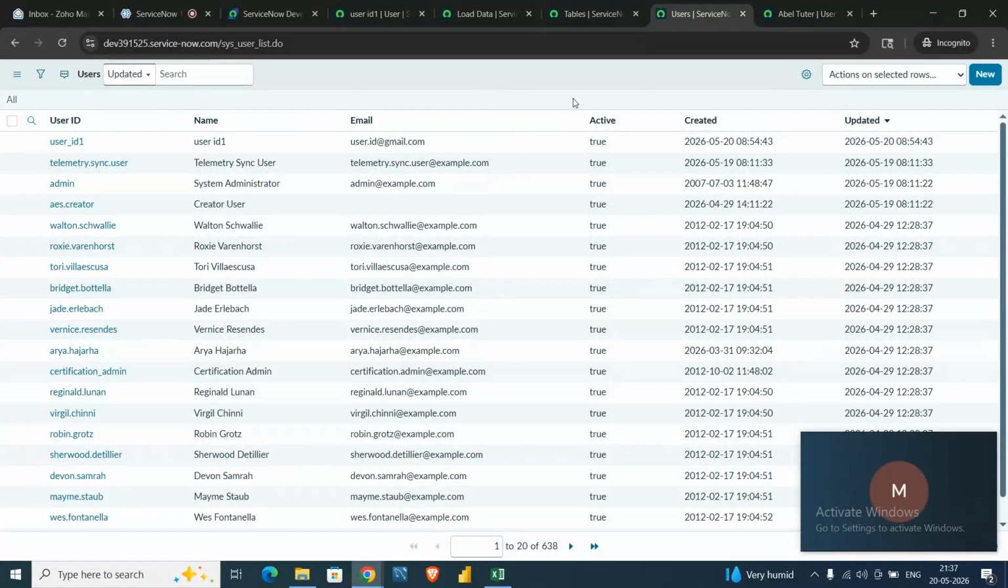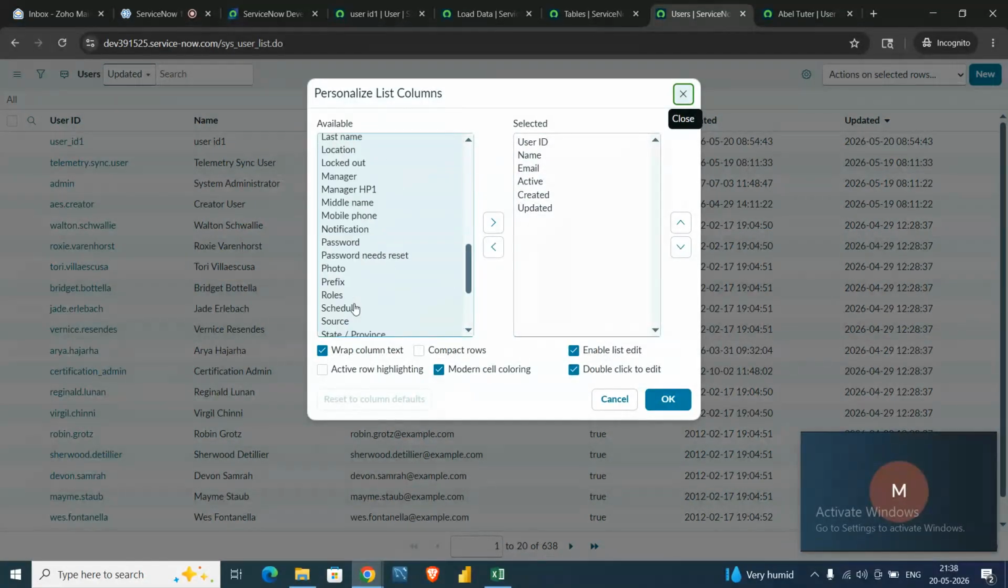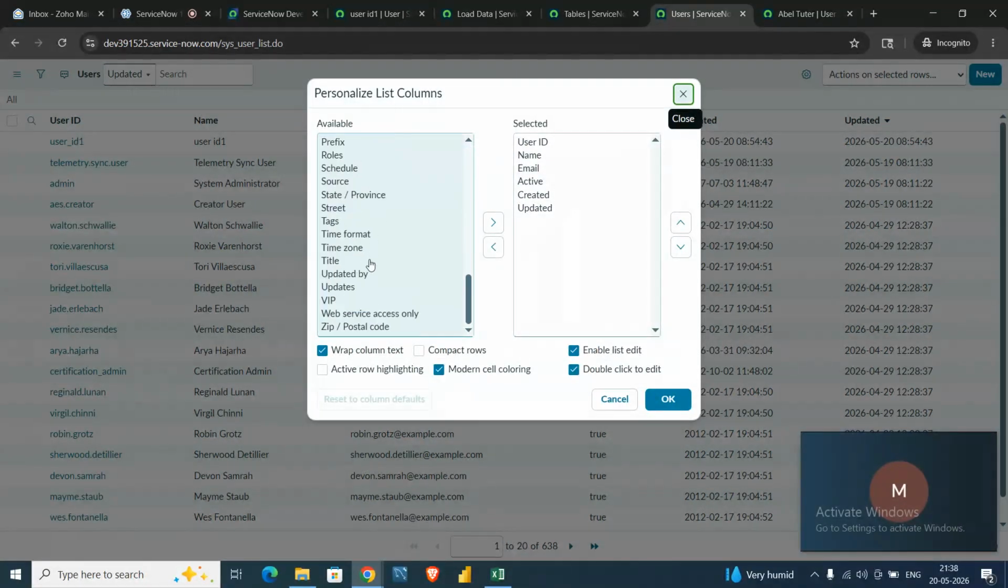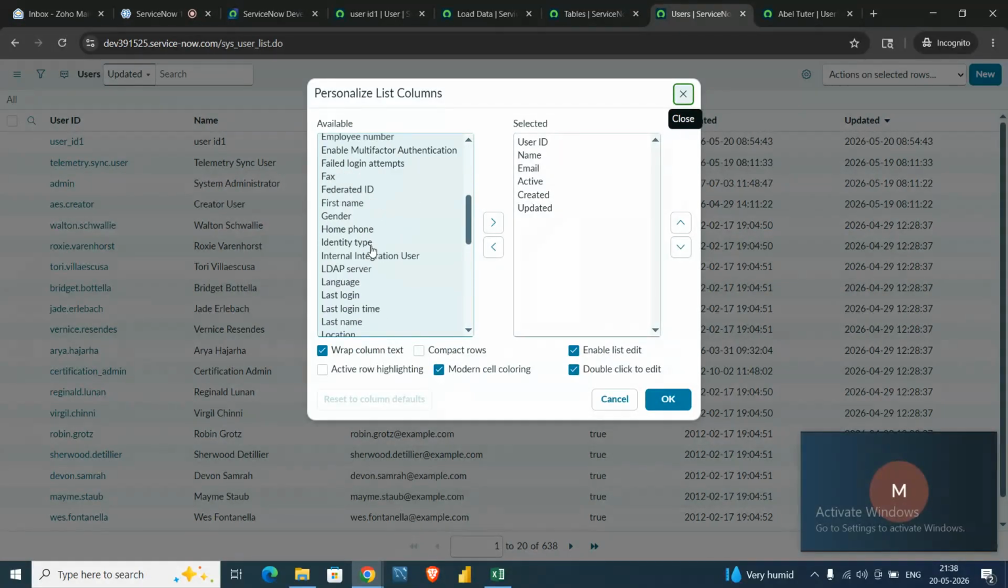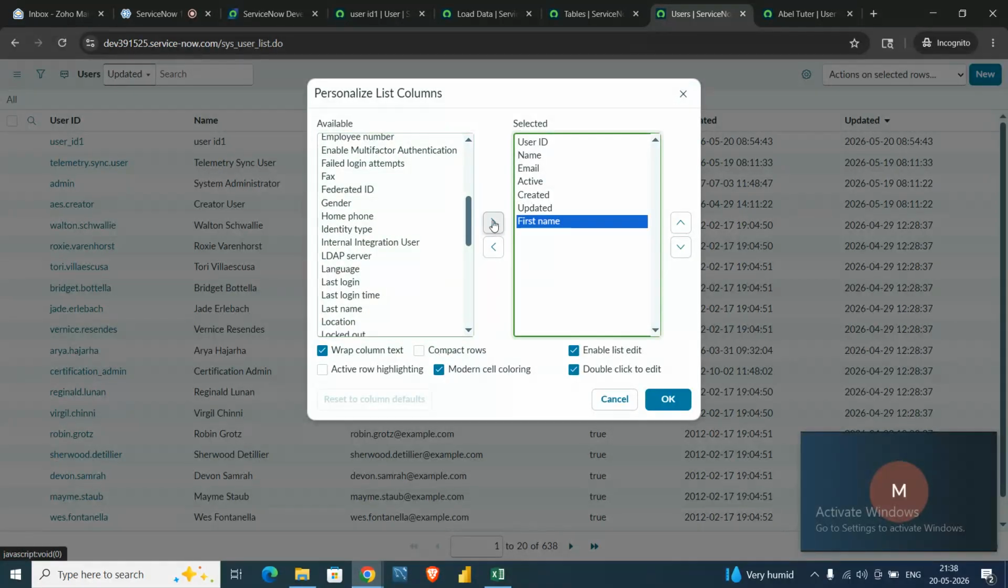So if you want to show another list, which is called first name and last name, simply there is a personalized list option, which is a gear icon at the right hand side. You can click on that. It will show you all the fields which are available in this table. So we now require the first name and last name. Here is the first name, you can click on it. You can just click on that right arrow, it will come over here.